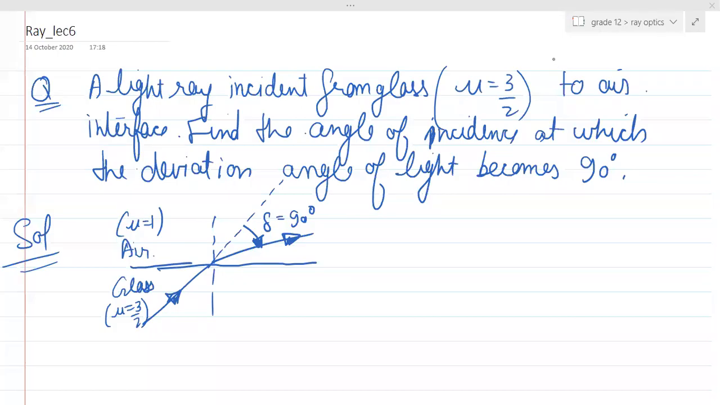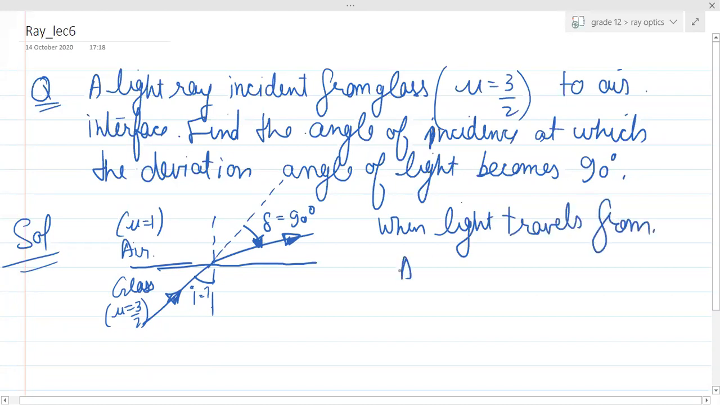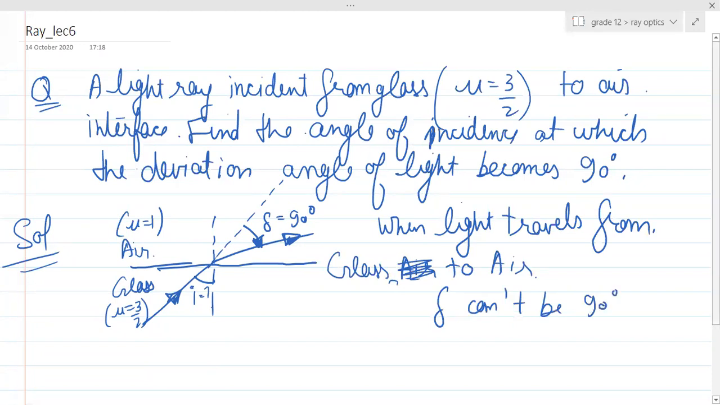So the question is again, a light ray is incident from glass to air interface, and you need to find that angle of incidence. You need to find out that angle of incidence for which the deviation angle of light becomes 90 degrees. But please remember, when light travels from glass to air, delta cannot be 90 degrees, right?